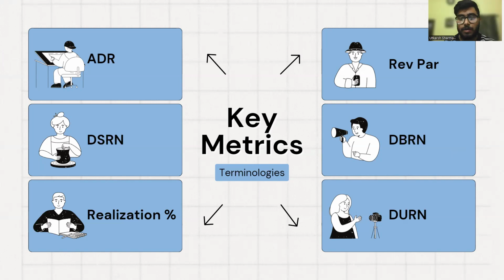Then RevPAR is the revenue available per room, which tells us how much revenue the hotel generates per day considering the available rooms. Then DBRN is the daily booked room night, which tells us how many rooms are booked for a day considering a time period. And last, DURN is the daily utilized room night, which tells us how many rooms are successfully utilized by people in a given period of time. So these are the terminologies.